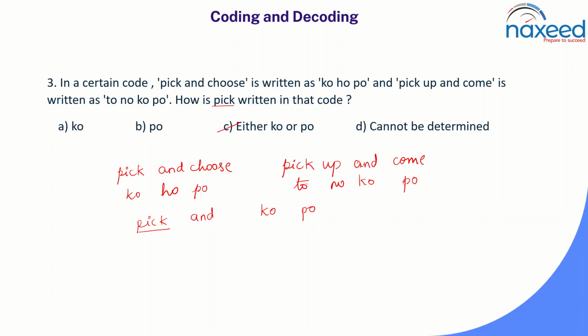So option C is the right answer here. Either co or po is the right answer. If they had not given option C, and instead had given a word like ho, then you should take option D as your right answer. Cannot be determined. That will be your right answer.